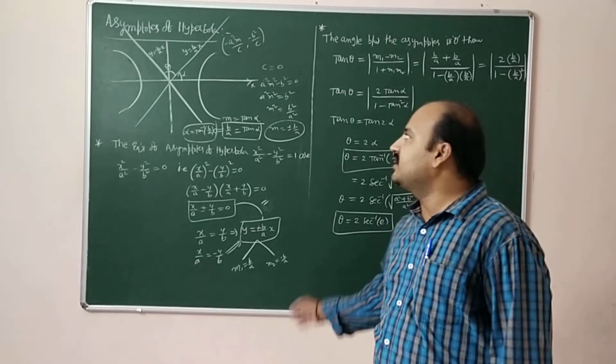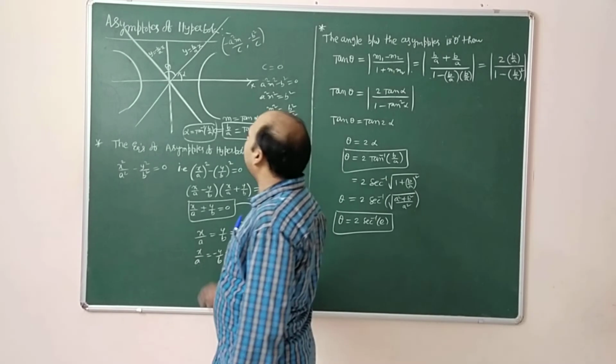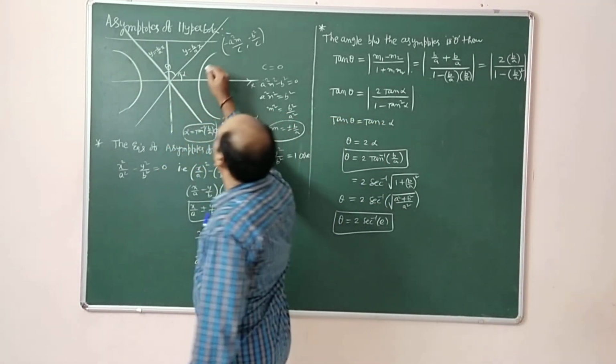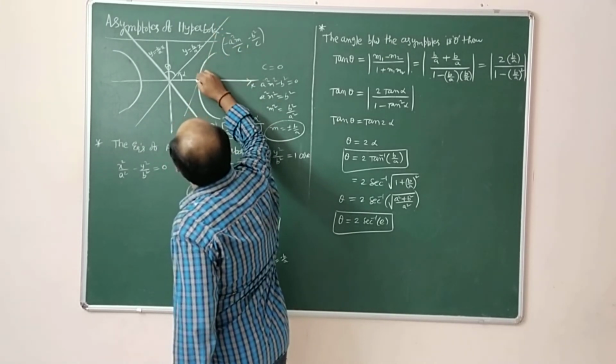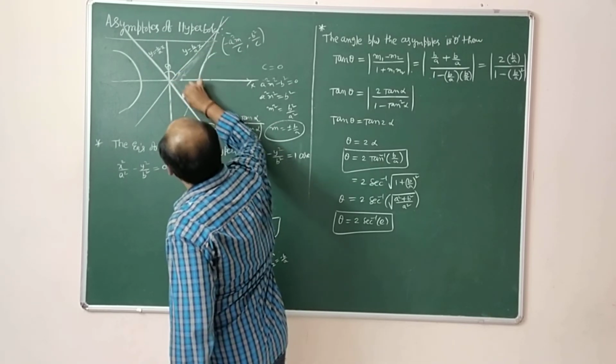Two more important results based on the asymptotes. The area formed by the asymptotes of the hyperbola and a tangent to the hyperbola. Suppose your point is there. This is the tangent equation. This area is there, no? This shaded area.